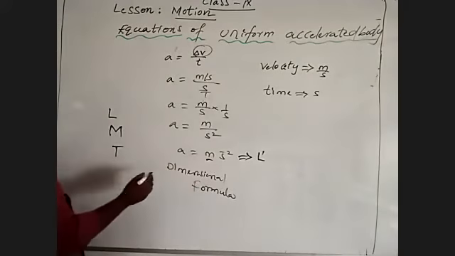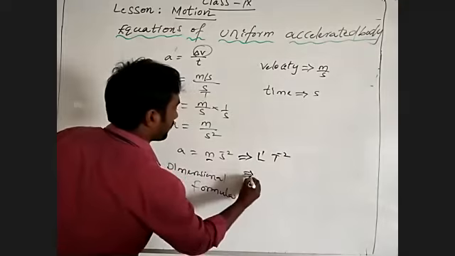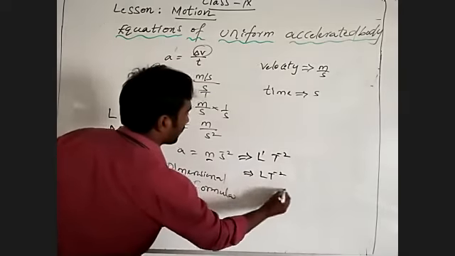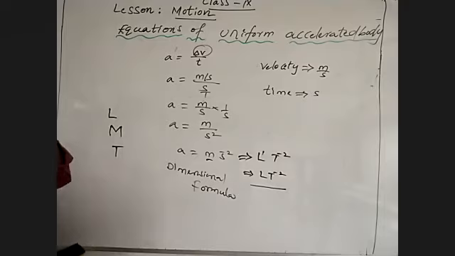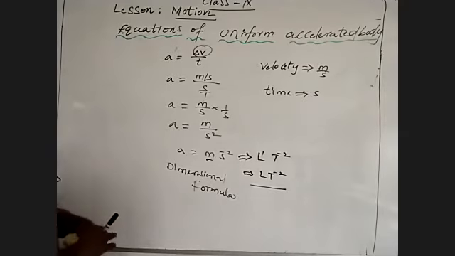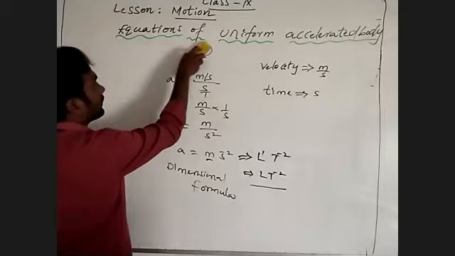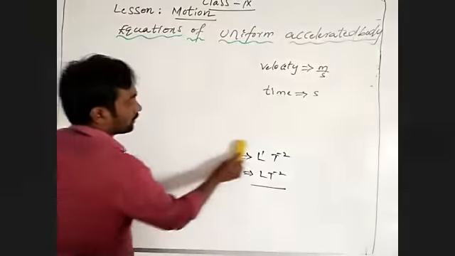Second is the standard unit for time, so T power minus 2. Finally, we can write L T power minus 2. That is the dimensional formula. Understand? Coming to that, we will now derive another equation.